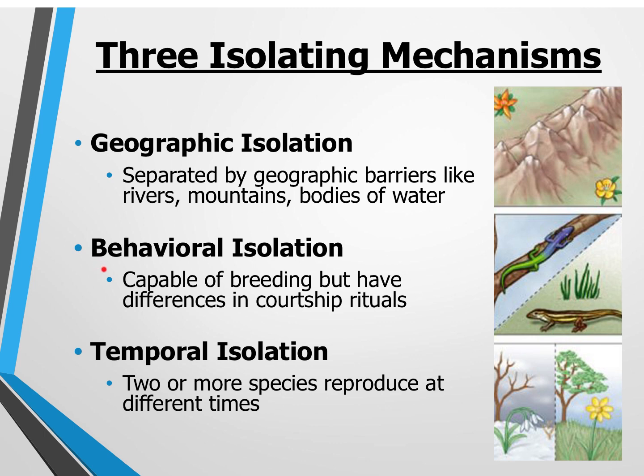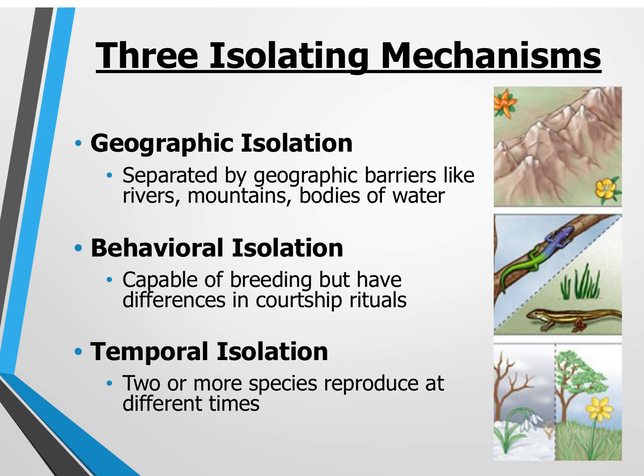Next, we have behavioral isolation. So there's some sort of behavior that's no longer recognized. Examples of those could be courtship rituals or mating calls. So here, even though we might have two lizards in the nearby area, they don't recognize each other as a potential mate. Therefore, they aren't going to mate with each other, and then they will evolve separately over time, and small changes will happen, and they'll become different species eventually.